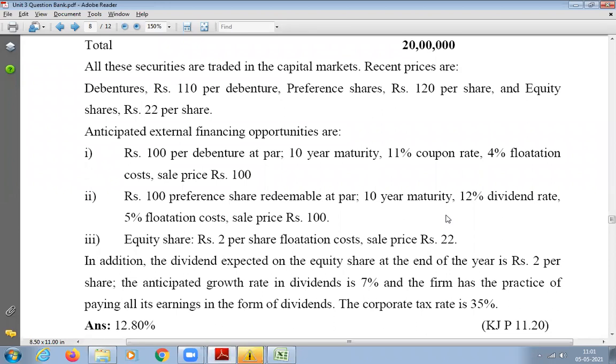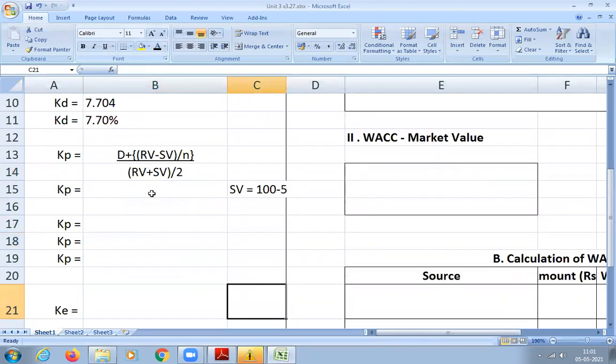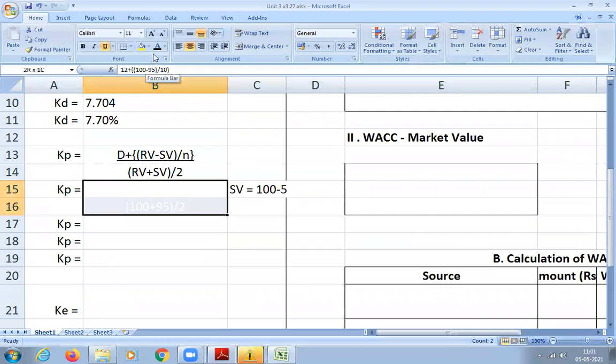SV? 95. How did we get 95? Minus flotation cost. 5% is flotation cost. 100 minus 5, that is 95. So I'm going to substitute that, as we discussed already. So now you calculate.